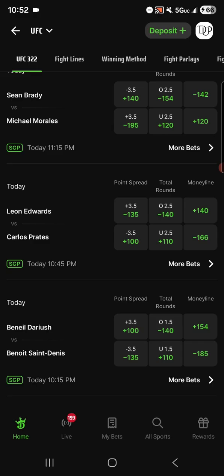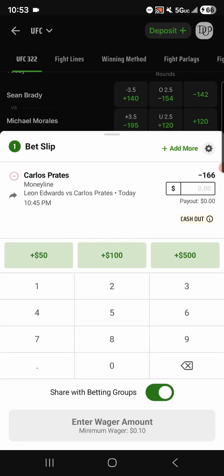So in the UFC bets, you can see on the right, just like every other sport, they're going to give you the natural lines and the most commonly placed bets, right? Commonly placed bets is point spread, total rounds, and money line for UFC, okay? So we want money line, Carlos Prates. Simple enough. I just click on it and it throws it into my bet slip, okay?